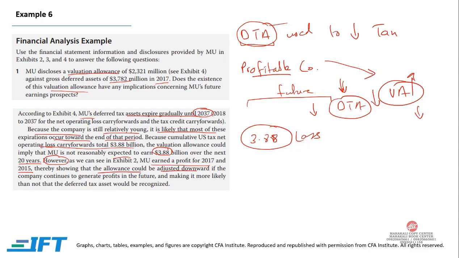So valuation allowance can go downwards if we are able to use deferred tax asset. If the company continues to generate profit in the future, it becomes more likely than not that the deferred tax asset would be recognized.